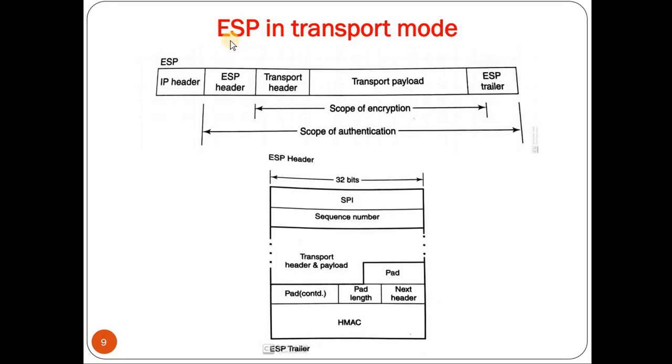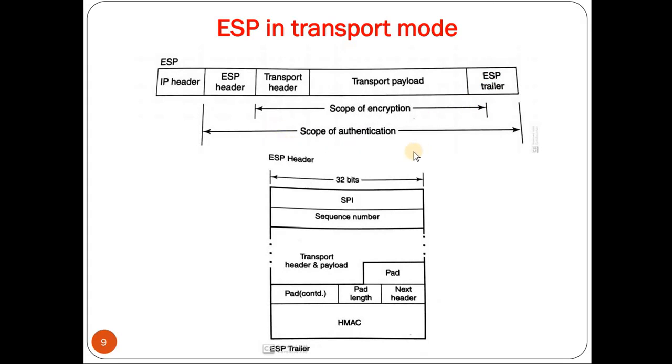So next we'll go through ESP in transport mode. ESP security information is split into two fields, that is the ESP header and the ESP trailer, where the ESP header is sandwiched between the IP header and the transport header, and the ESP trailer is appended at the end of the IP packet. As we can see, the scope of encryption covers the transport header, transport payload and some part of the ESP trailer.